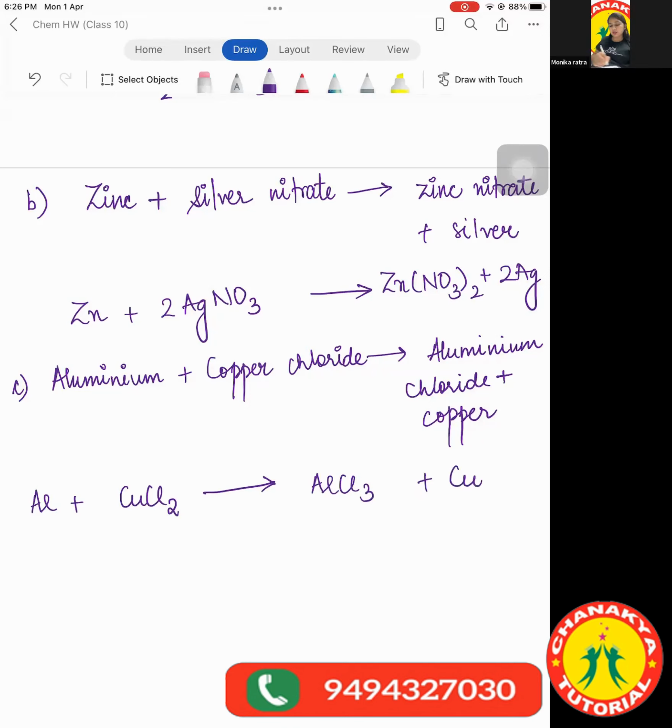What's the balanced equation? Final answer: 2Al plus 3CuCl2 gives 2AlCl3 plus 3Cu. Yes. I hope you're not seeing it from somewhere. You have done it in the notebook? Yes, ma'am, I did both. Show me.